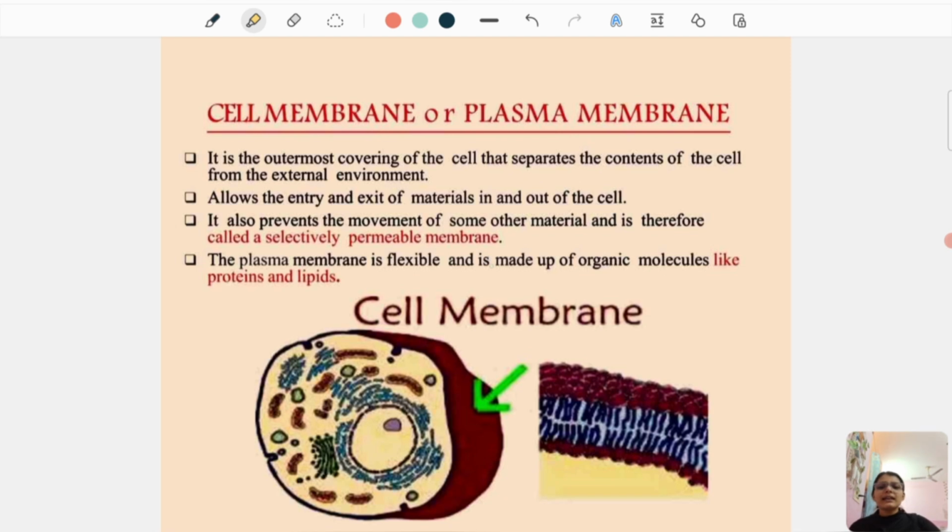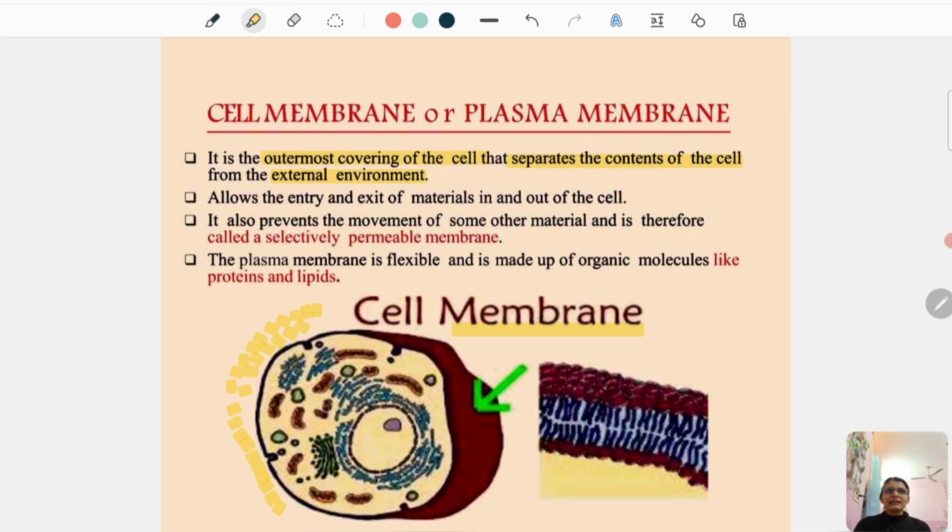As I said, the cell membrane is that part of the cell which separates it from the outside medium. Suppose this is your outside medium. The cell is separated from the outside medium with the help of a membrane, and that membrane is what you call the cell membrane. It is the outermost covering of the cell that separates the contents of the cell from the external environment.